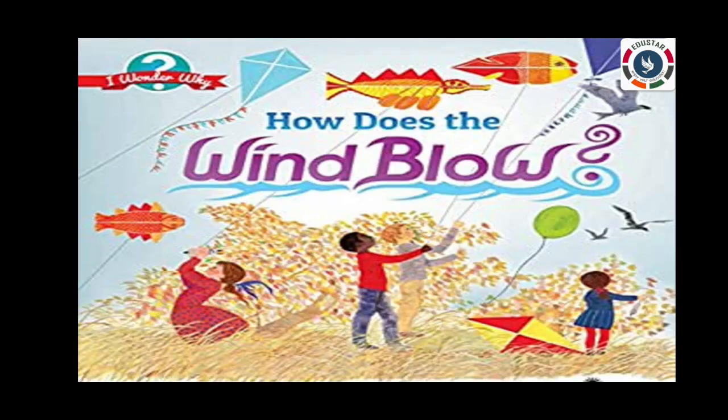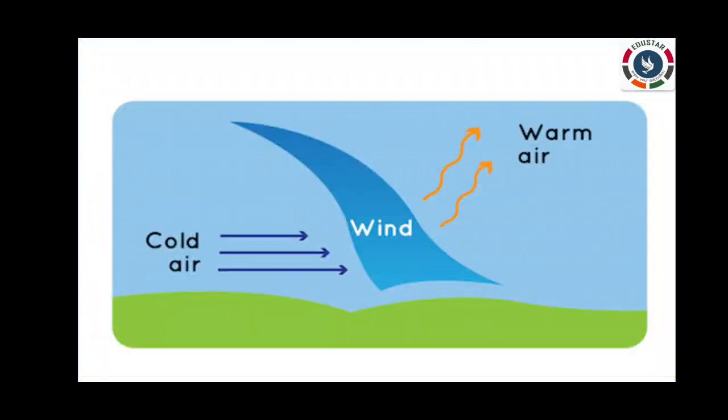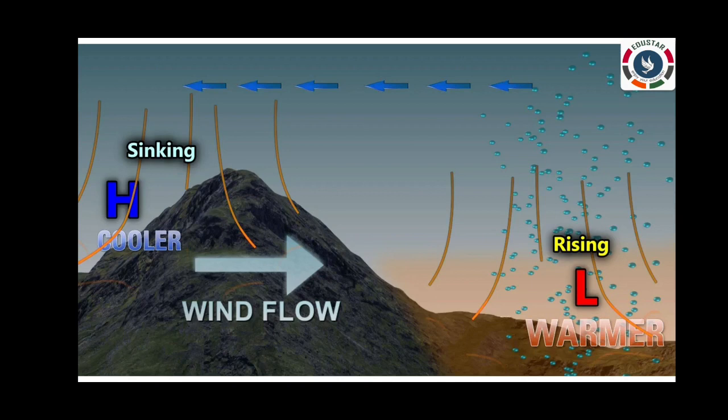Next, we will learn about how winds blow. Due to the round shape of the earth, sun rays do not fall evenly at all places. When a part of the earth's surface gets heated up, the air above it becomes warm. The warm and lighter air rises up. In turn, the cool air, which is heavier, comes in to take its place. This leads to continuous movement of air that causes wind.